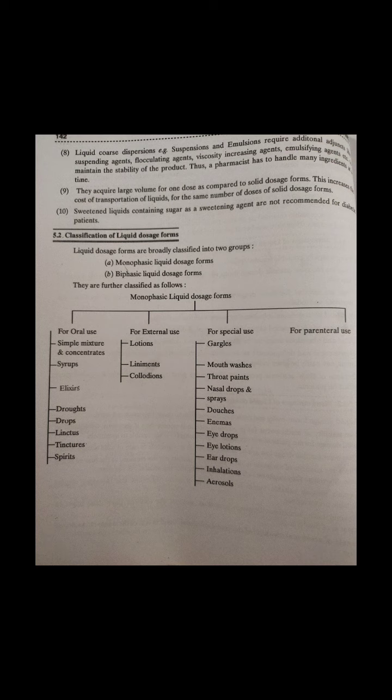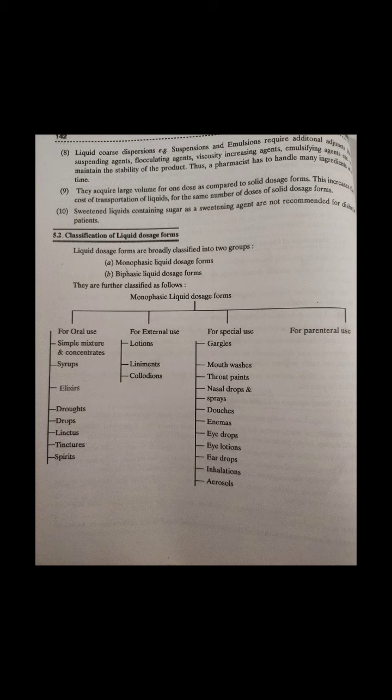So next is linctuses. They are viscous oral liquid preparations for relief of cough. They contain a high proportion of syrup. Very often glycerin is added to the formulation, which provides sweet taste as well as a demulcent effect on the mucous membranes of the throat.